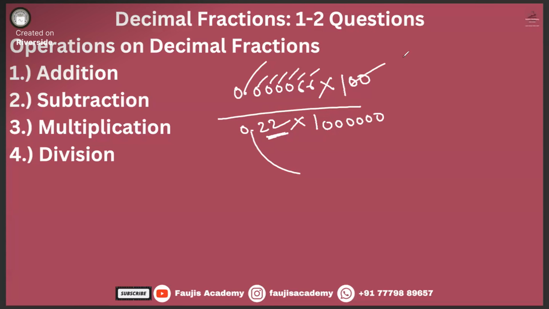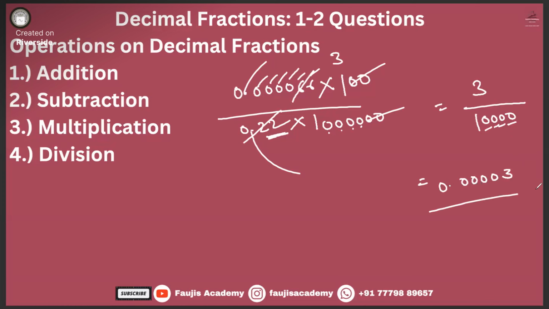These 2 zeros and these 2 zeros got cancelled. This 66 and 22, 3 times got cancelled. 3 divided by 1. Count 1, 2, 3, 4. So write down 3 after how many zeros? 1, 2, 3, 4. So after 4 digits: 3, then 1, 2, 3, 4, dot 0. This is how it will look in the division. Right? Yes, sir.